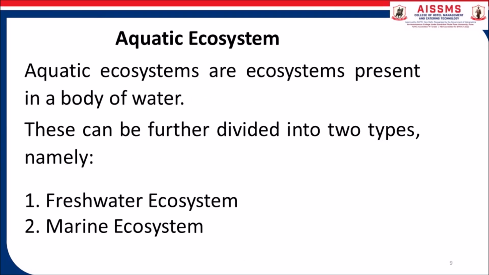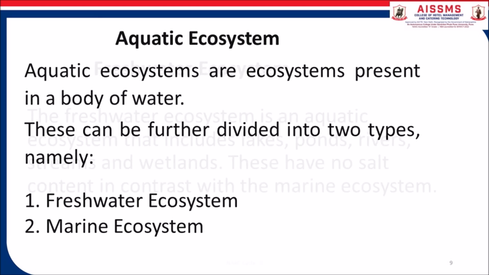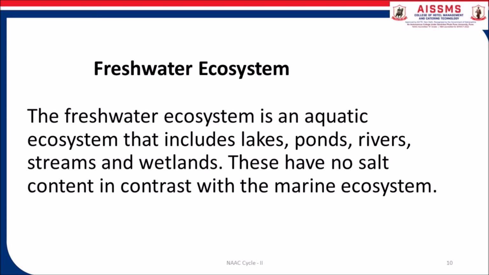Aquatic ecosystem. Aquatic ecosystems are ecosystems present in bodies of water. These can be further divided into two types, namely freshwater ecosystem and marine ecosystem. Let us discuss freshwater ecosystem. The freshwater ecosystem includes lakes, ponds, rivers, streams and wetlands.